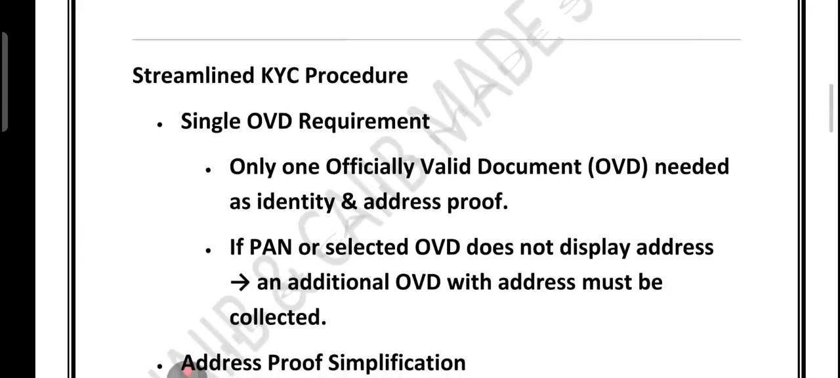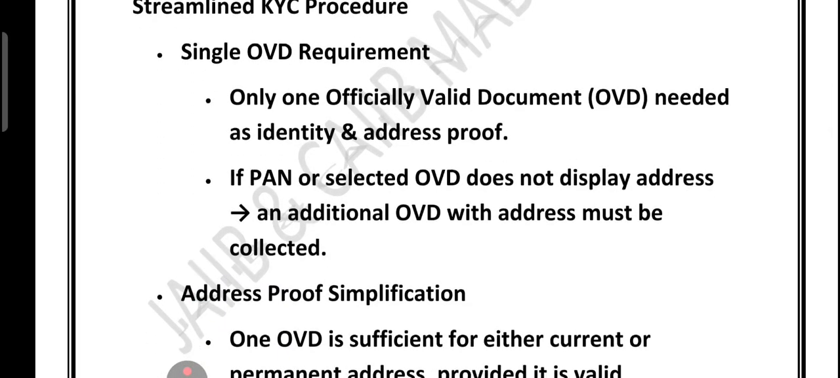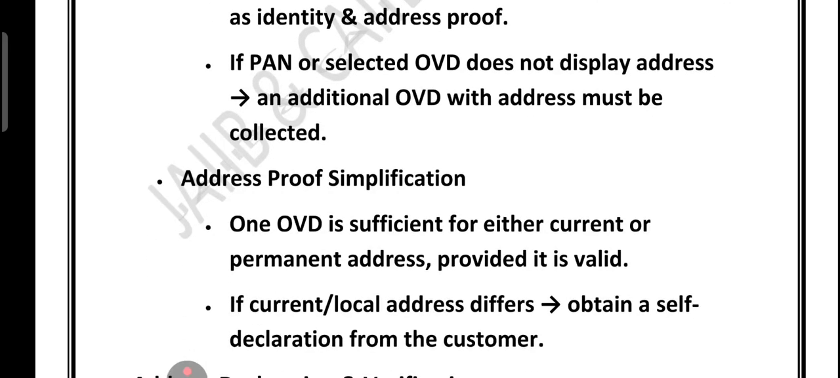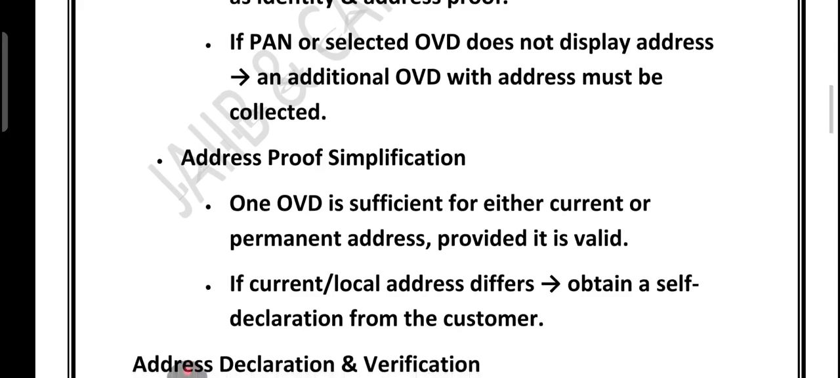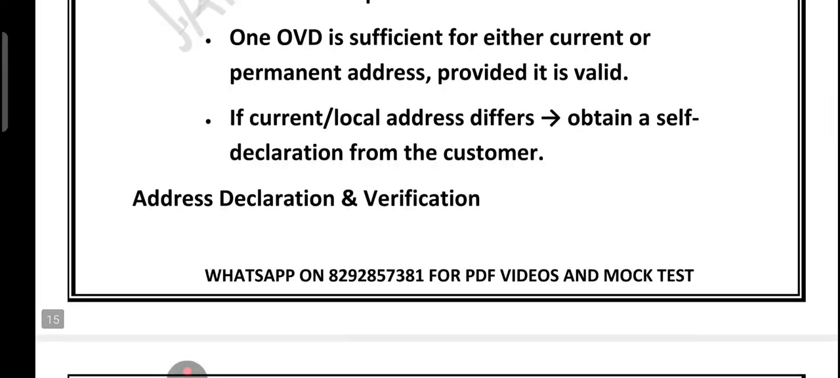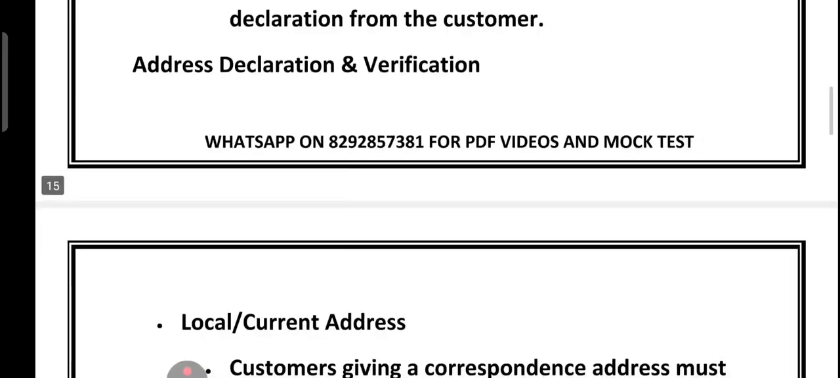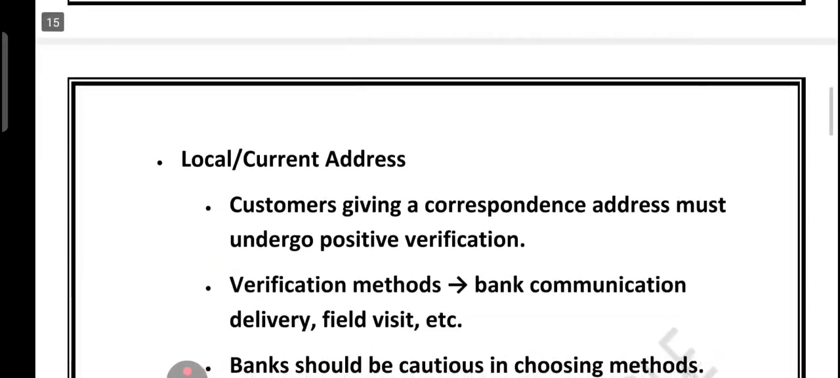If you look at the streamlined KYC procedure, there is something called the single OVD requirement. Only one officially valid document is needed for identity and address. Suppose you choose PAN as an OVD, and PAN does not have the address, so an additional OVD with address must be collected. For current or permanent address, one valid OVD is enough. And if the current or local address differs, the bank can accept a self-declaration from the customer. So in short, KYC for juridical entities focuses on entity documents, beneficial owner and streamlined address verification.